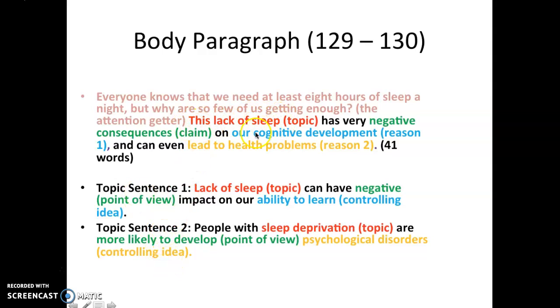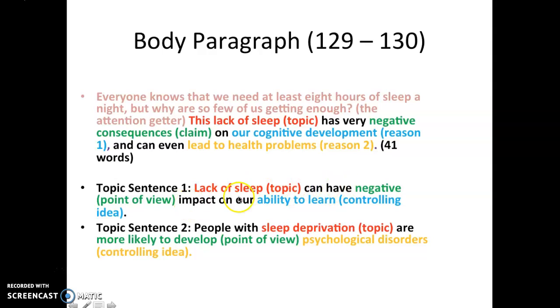So this is the topic in general. Look at here: lack of sleep, lack of sleep. Negative, negative impact. Now, here this is cognitive development. This is general, a little bit vague. In the topic sentence, it has to be more specific.